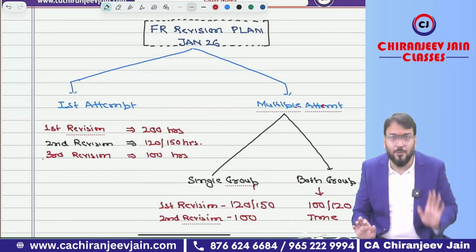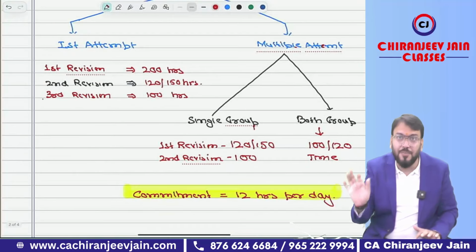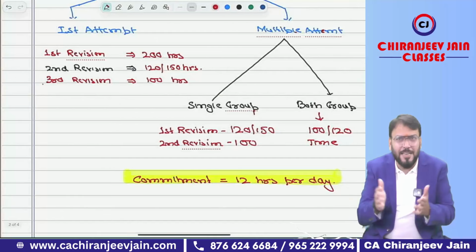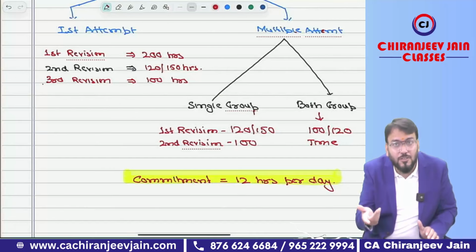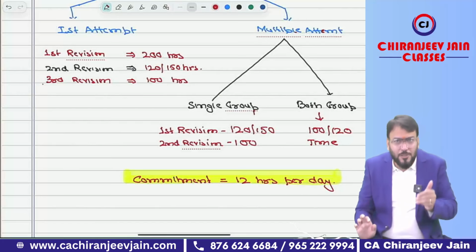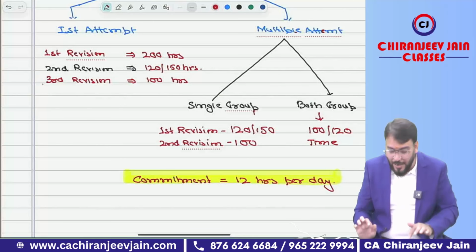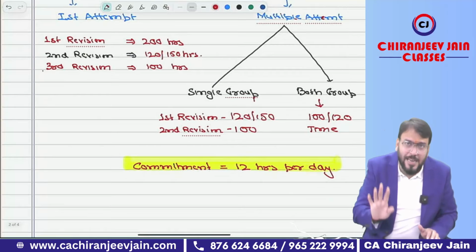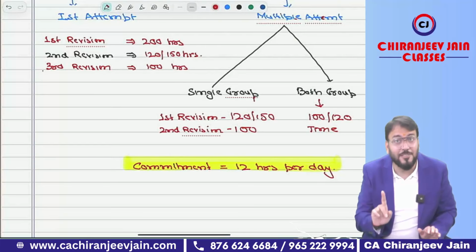If you are writing a single group, the first revision requires 120 to 150 hours, depending upon how much time is available. If you feel FR is strong, you can give 120 hours. If you think you require more time for FR, then you can give 150 hours. Got this point? The second revision can be done in 100 hours. Once again, the last revision is not included in these 2 revisions.